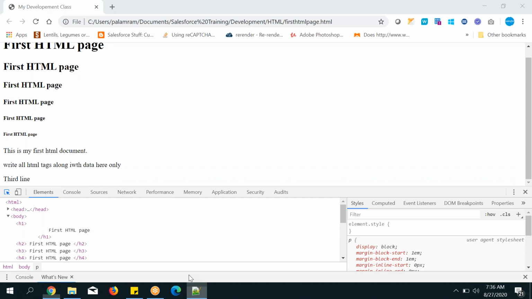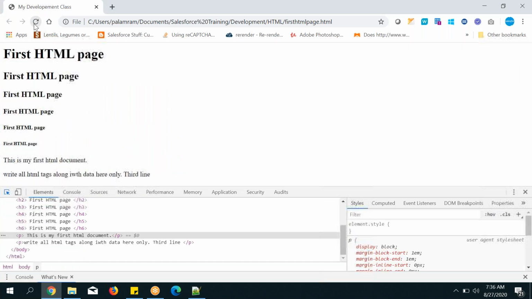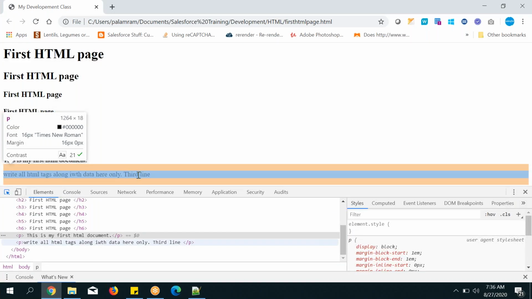Now I want to display the third line in the same line. So put this third line inside the paragraph tag, or a full stop like that. However, the paragraph tag has provided the space, right? And you can see here now the third line is displaying in the same line only.